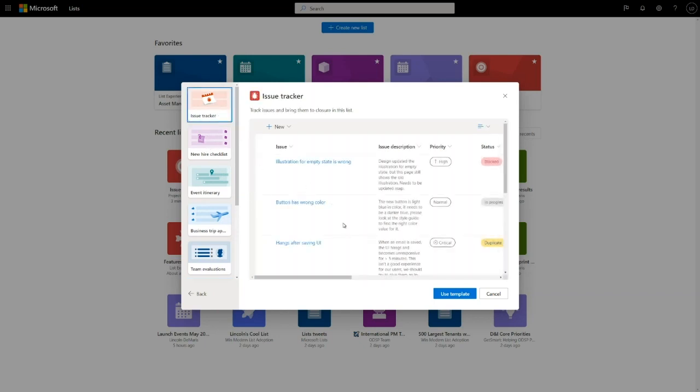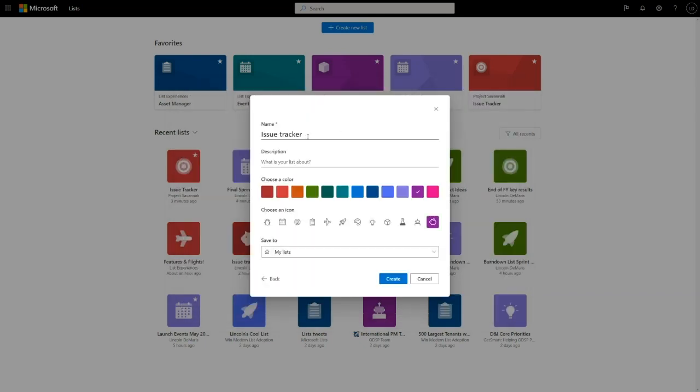So I'm gonna click issue tracker, click use template. And from here, I can customize it and make it mine. So let's call this the virtual summit issues list. I can pick a color. I'm going to give it the springtime lilac here, and I'm going to give it this target icon because we want to stay on target.